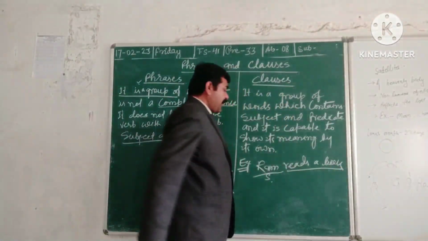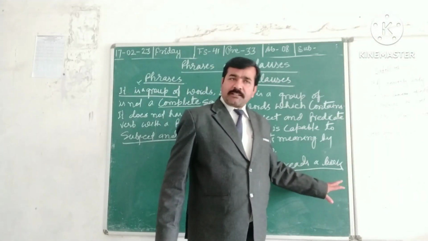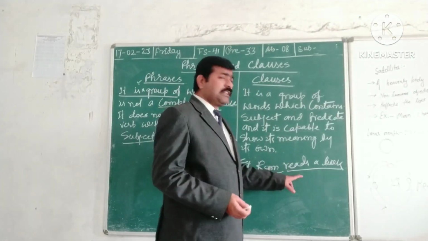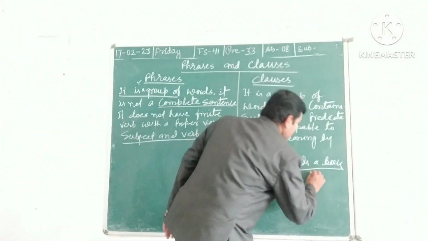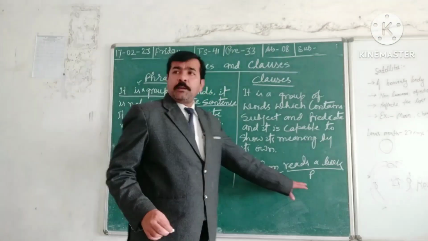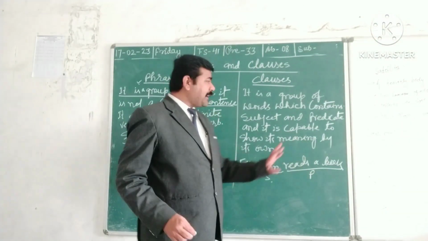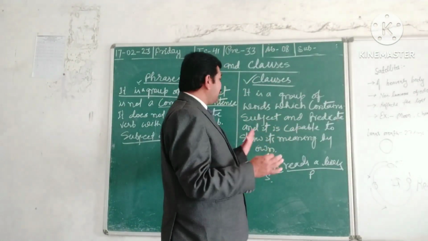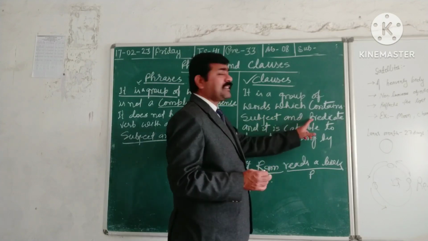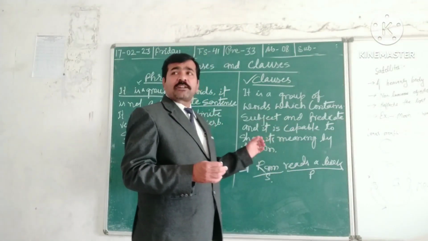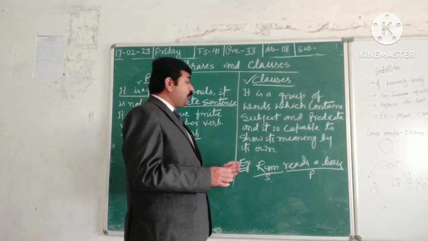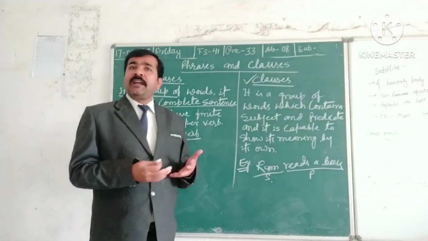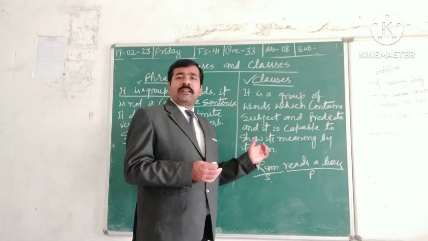And the rest of all, like verb, object, other complements like articles or anything used in the sentence, is called the predicate. We should write it in short form: S for subject and P for predicate. So clauses are normally a part of a sentence in which subject and predicate, that means subject, verb and other words, are used to form a complete meaning by its own. There is no need to take any kind of help from any other side. That's why it is called a clause.